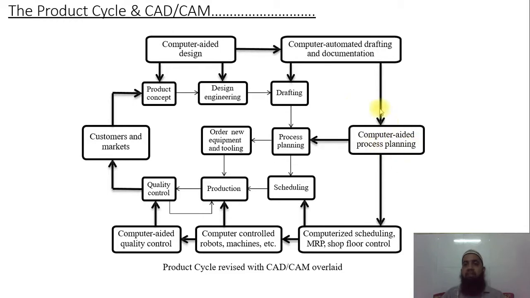If raw material is not available, everything they have done here, and after that they can send all the information to the MRP, material requirements planning, shop floor control and computerized scheduling. Immediately scheduling is done, and whatever material is required, that is also done. Shop floor control will start the work. As soon as it reaches here, it is sent to the computer controlled robots and machines.